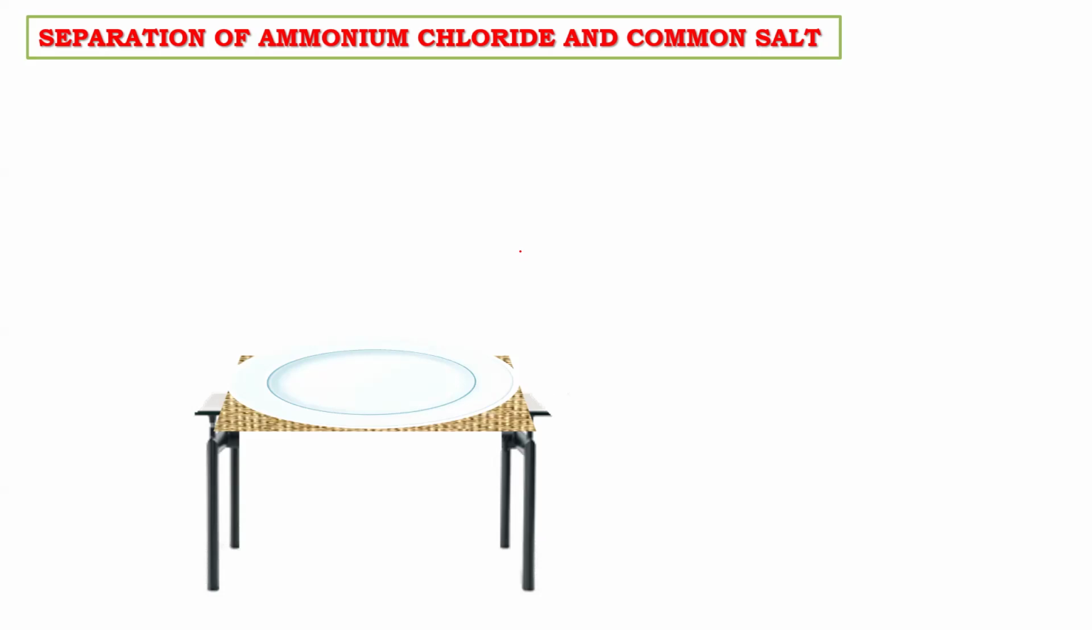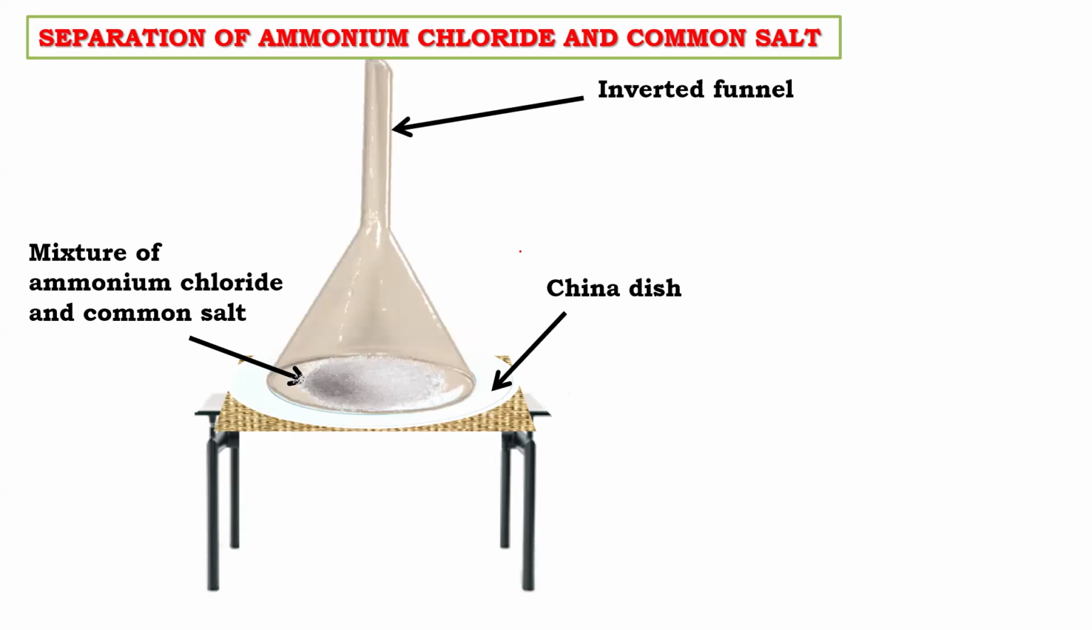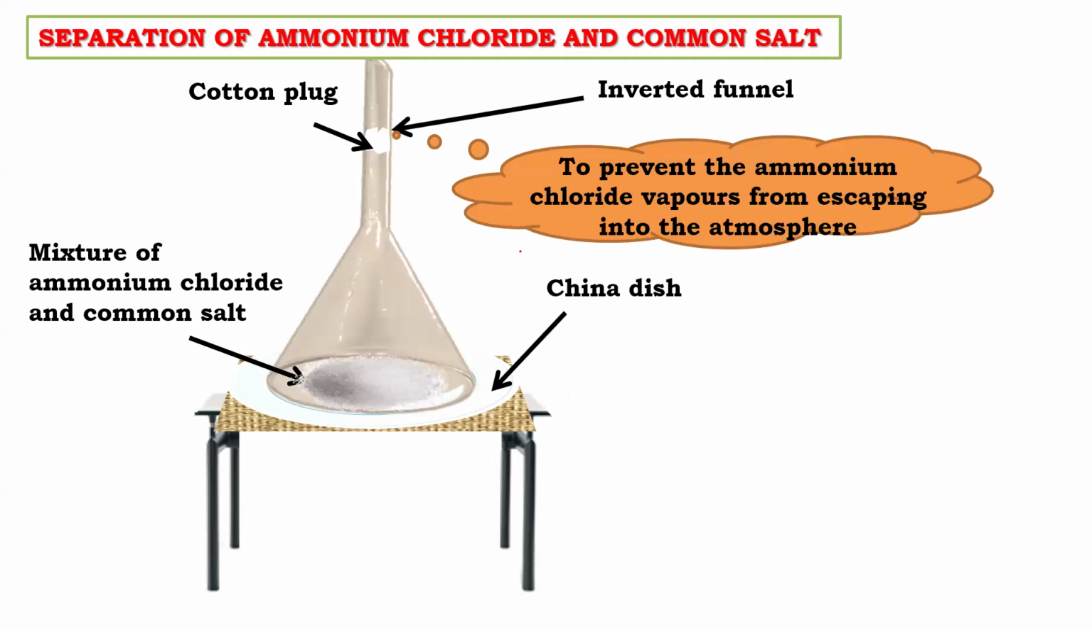We have to take an evaporating dish. In this, I'm going to put some ammonium chloride, which is a sublimable substance, and I've also taken salt. Salt is non-sublimable. Ammonium chloride is sublimable. And I'll keep an inverted funnel on it, and at the top of the inverted funnel, I'll put a cotton plug, kapus, to prevent the vapors of the sublimable substance from escaping. And then I'm going to heat it.